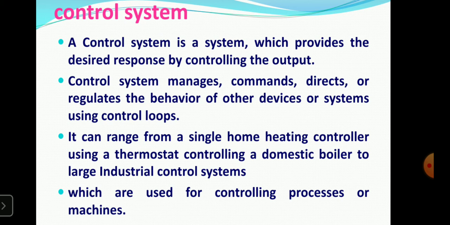So that is the example of a control system. That is an example of a closed loop control system, because the sensor gives the feedback to the input. According to that feedback, your AC is on or off. So this is a very simple example.